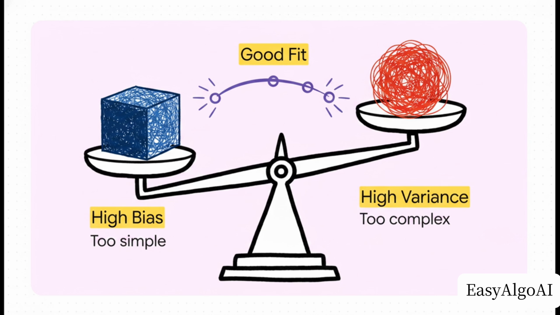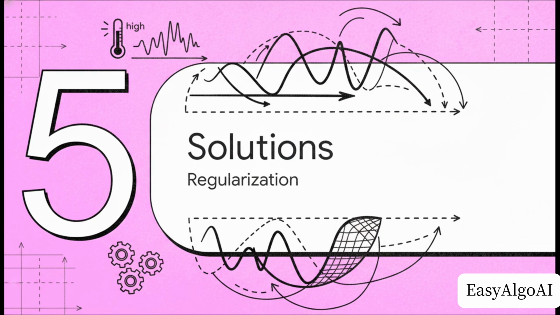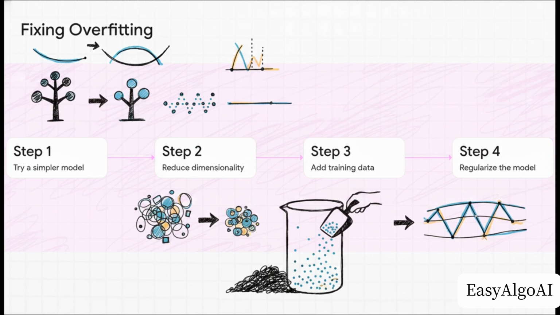Because here's the catch. As you decrease bias by making your model more powerful, you are almost always increasing its variance. Finding that sweet spot in the middle, that good fit, is really the art and the science of this entire field. Okay, Section 5. Regularization and Solutions. So, how do we actually treat a model that has swung way too far into high variance? Let's build out your troubleshooting toolkit. If your model is overfitting, you want to systematically work through these steps.